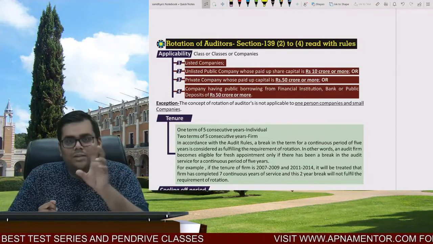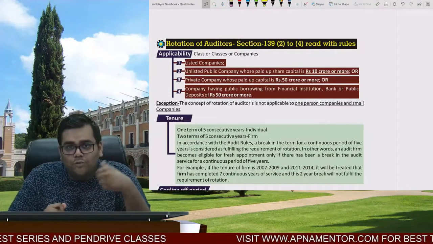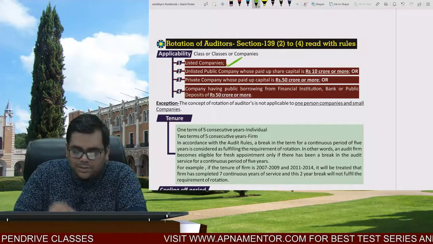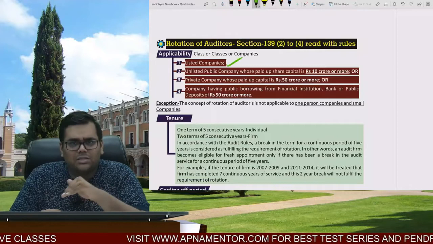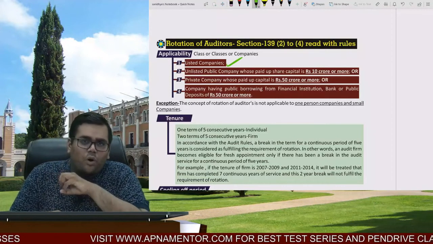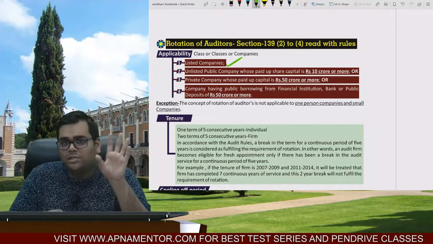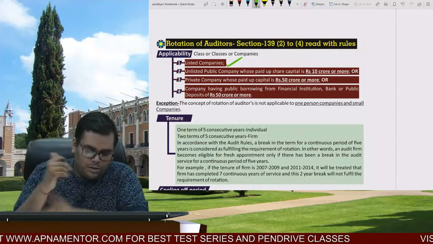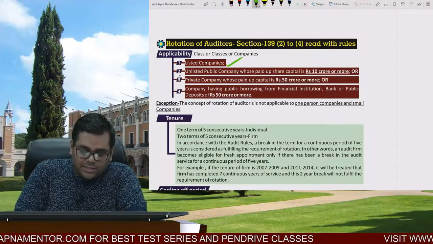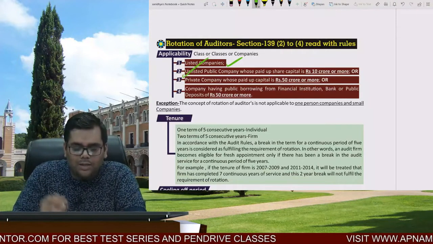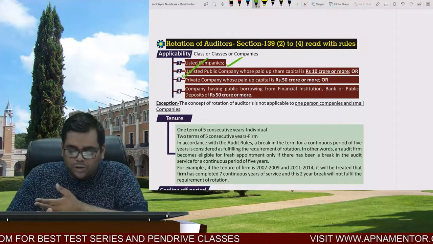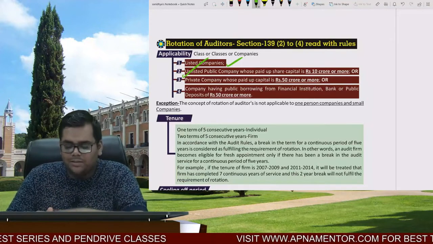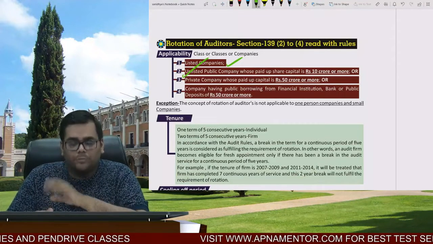So exactly what is the concept of rotation and to which companies is it applicable? The concept of rotation is applicable to all the listed companies. I believe it is very logical. Generally, all the stringent provisions of law are applicable to all the listed companies because all the members' stake is involved over there. Then the concept of rotation is applicable to all the unlisted public companies whose paid up share capital is 10 crores or more. Right, unlisted public companies whose paid up share capital is 10 crores or more.